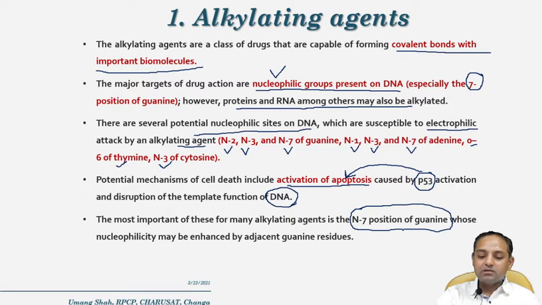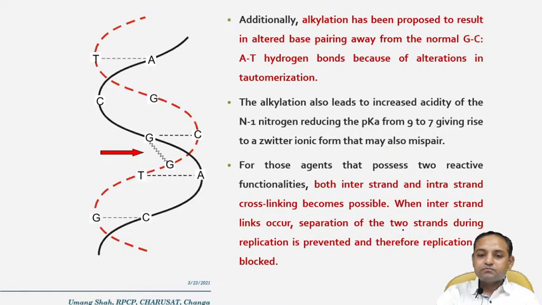and DNA synthesis can be reduced. Additionally, alkylation has been proposed to result in altered base pairing. Altered base pairing means that for the synthesis, GC as well as AT pairing should be required.